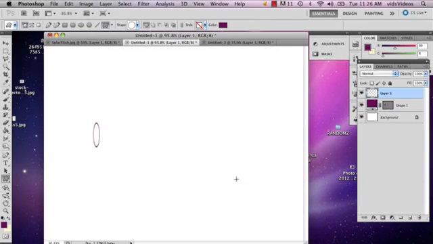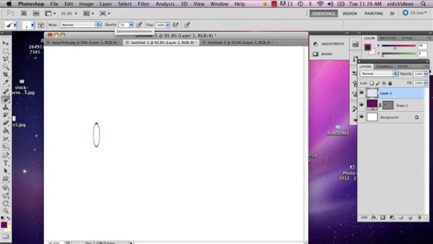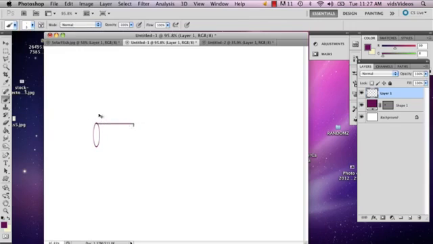And I'm actually going to add a new layer. And then I'm going to use my paintbrush and draw, make it a little smaller. Just a line like that. I'm actually just going to hold down Alt or Option and just drag it.